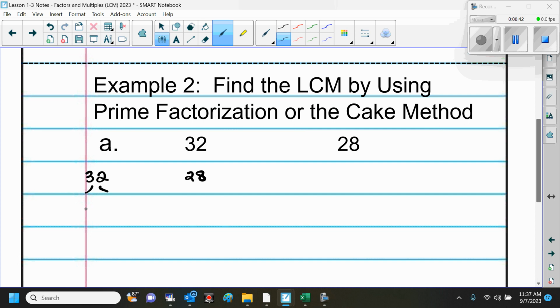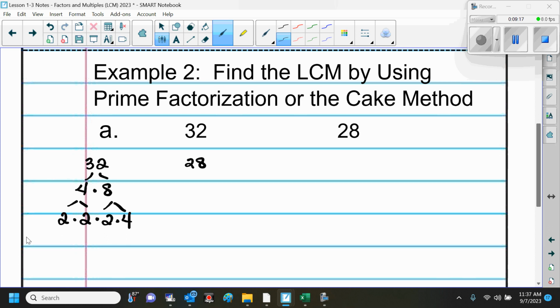16 times 2. I like to do a little bit bigger numbers. Yeah, I like to do that better. Okay, 4 times 8. And the only reason I choose the numbers that are closer together is so that my factor tree is not so lopsided or long. Okay, so now the 4 can be broken down to 2 times 2, and the 8 can be broken down to 2 times 4. Are those all prime?